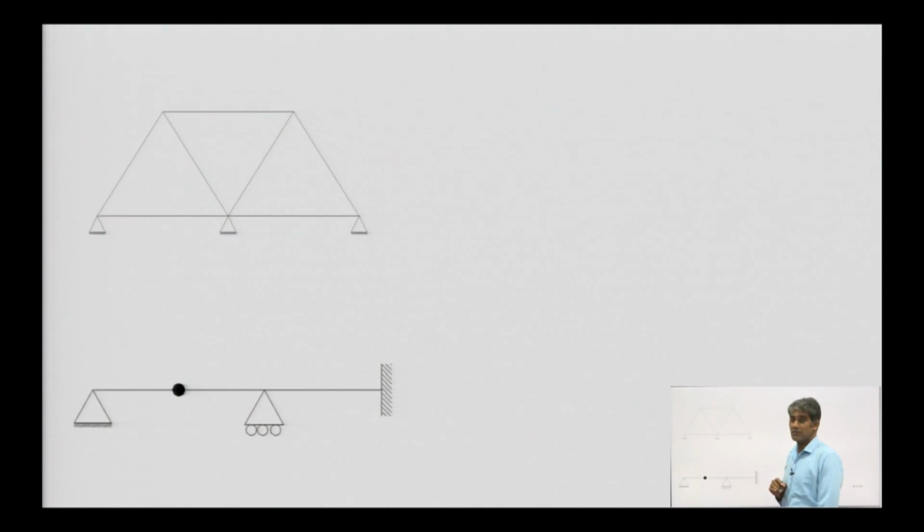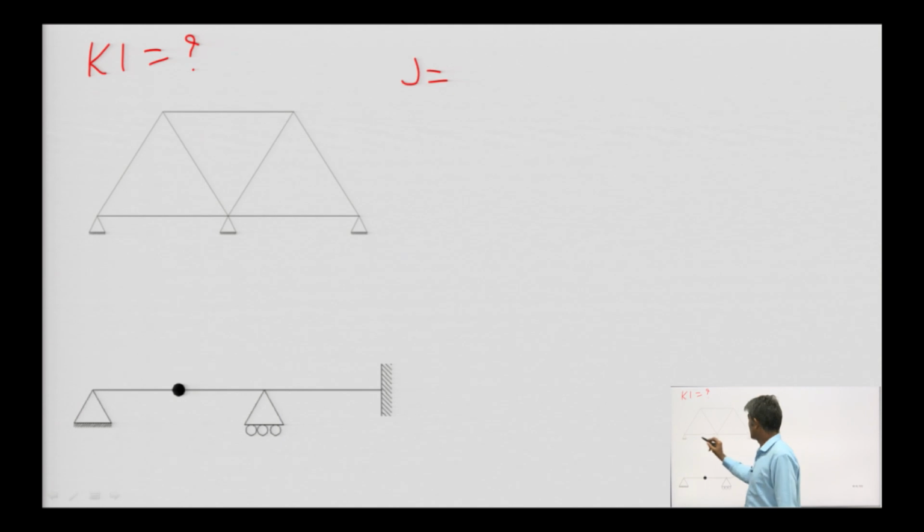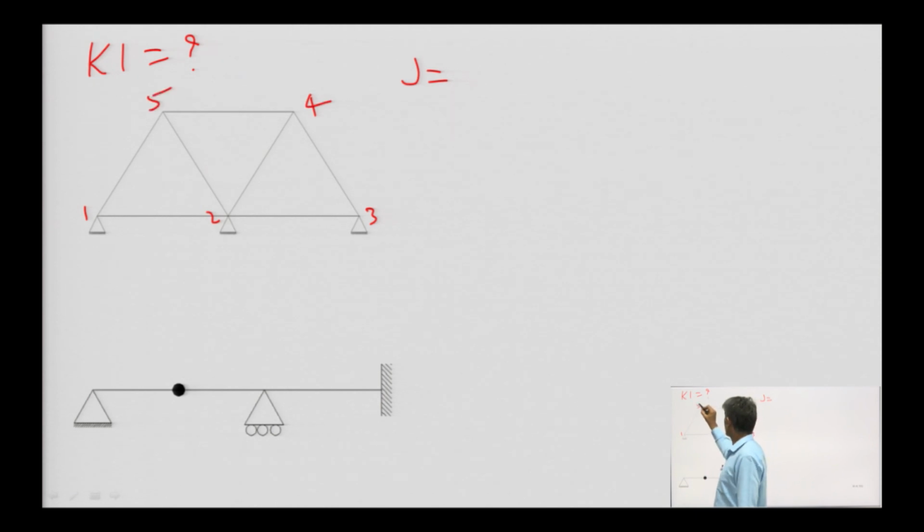Let us calculate the kinematic indeterminacy in these two cases. First one is truss, second one is a beam. So, number of joints in this case, how many joints are here? Joint 1, 2, 3, 4, 5. 5 joints are here.